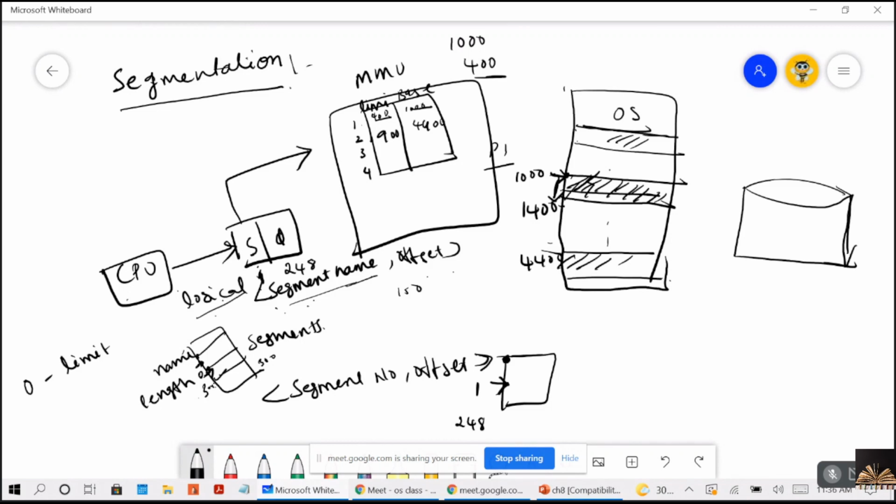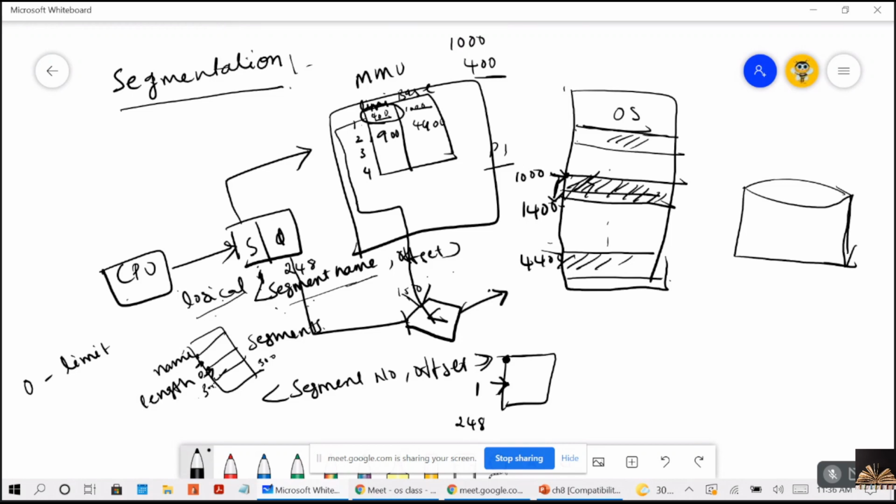So how that can be checked is, whenever the CPU is generating the D value, it will be checked whether it is less than the limit or not. You are getting me, guys? Whatever it is, it should be less than the limit. The limit is 400. Yes, 248 it generated. If it is less than 400 only, it will be allowed.